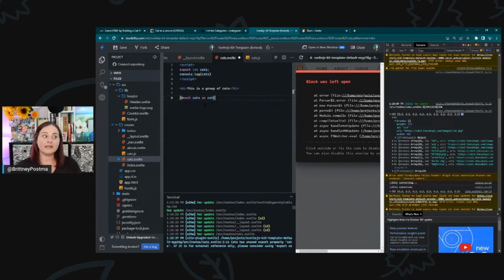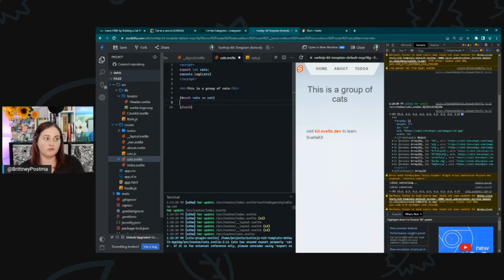So we're taking an array and we're looping over that array, but in a much simpler, cleaner syntax here. And we need to close our each block. So closing follows the same convention that HTML does with the slash. So we have if blocks, we have each blocks, we have async await blocks. There's several different kinds of blocks that you can use like this in Svelte.